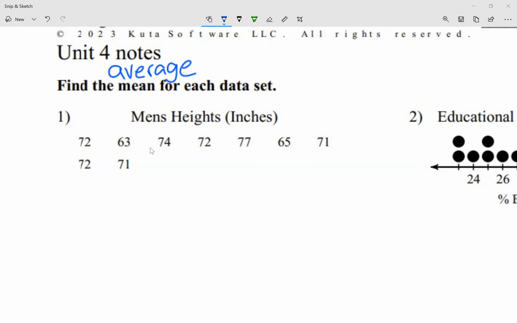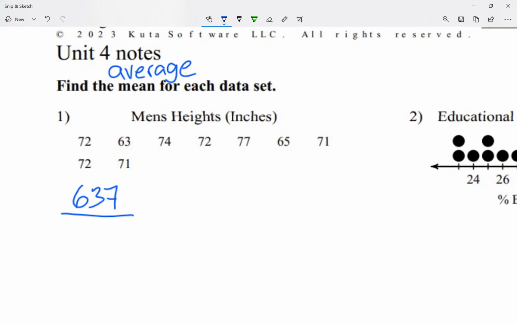I added them all and it gave me 637. So for right now, 637. Again, I added the height of everybody. Remember the example that I used for money? I said we add all the money we have, but then we're going to divide it. I'm going to write my division as a fraction. We're going to divide it by how many people there are.